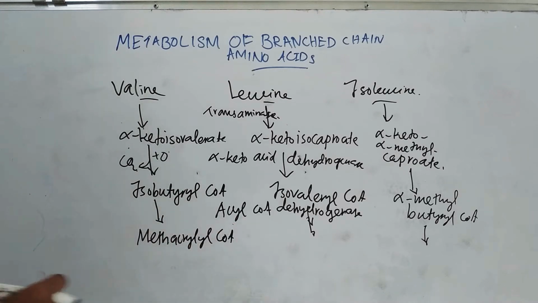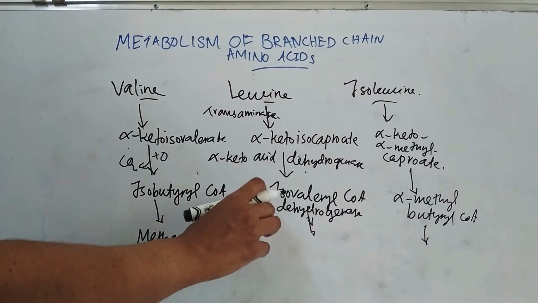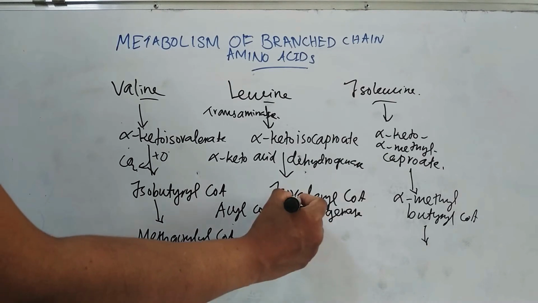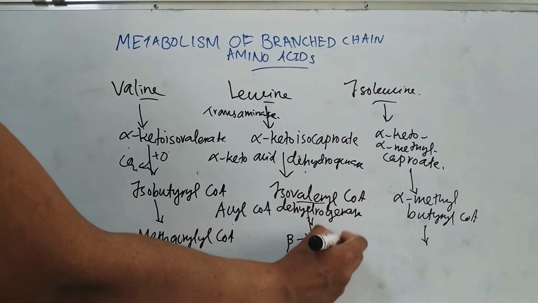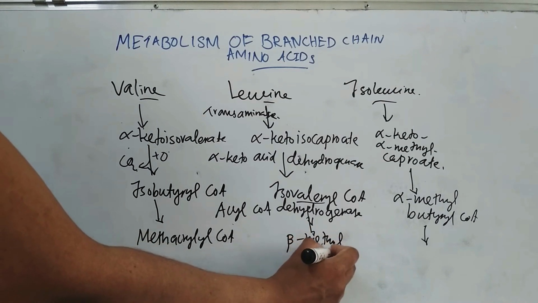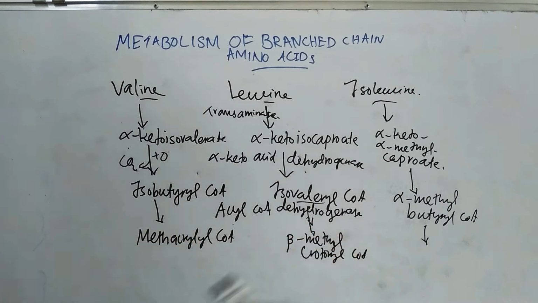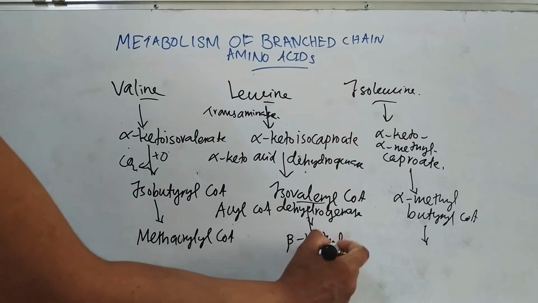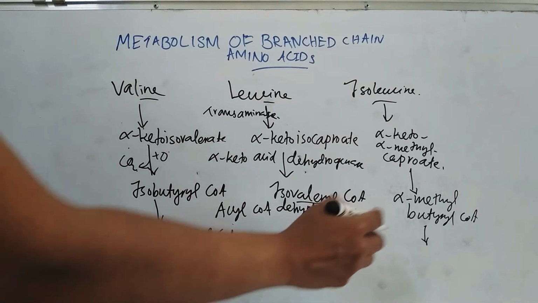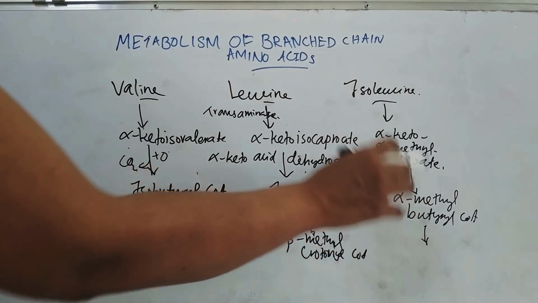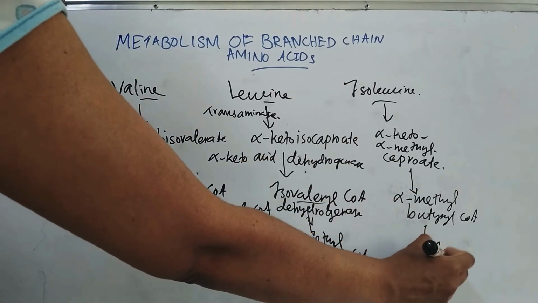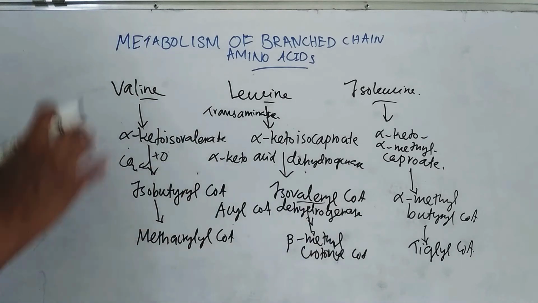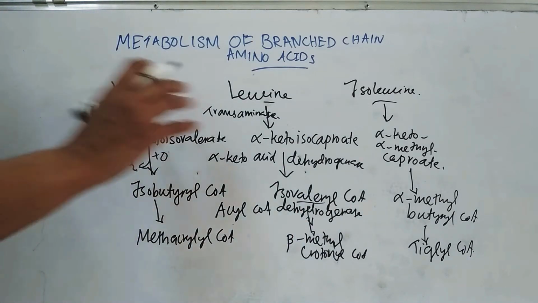Isovaleryl-CoA forms beta-methyl crotonyl-CoA. And alpha-methyl butyryl-CoA forms Tiglyl-CoA. These are the common reactions of these 3 amino acids.